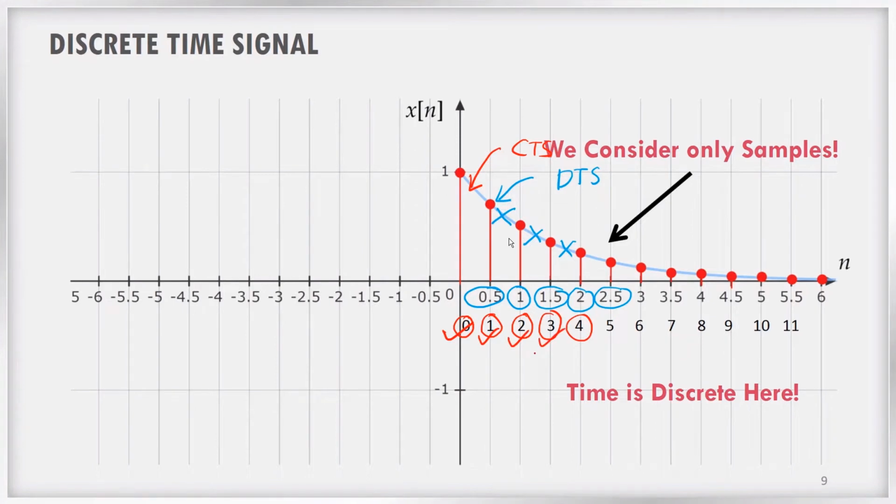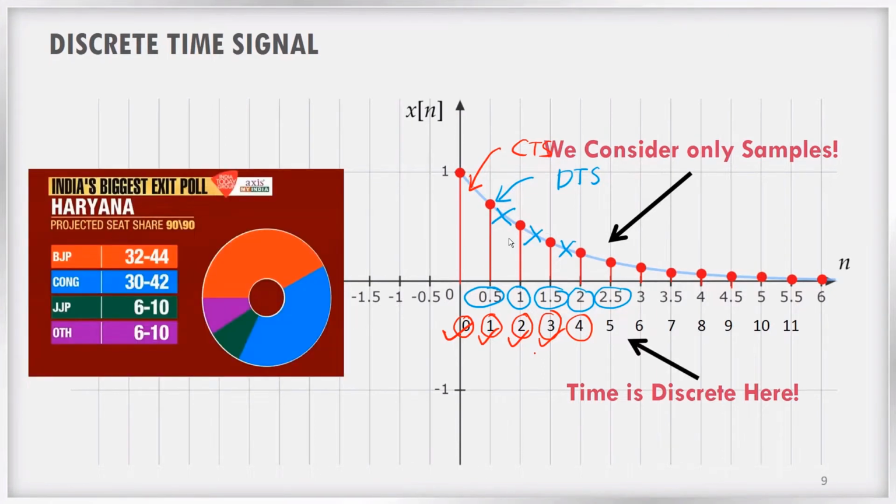So what is an example of a discrete time signal? You have a generous father and he sends some pocket money every day into your bank account, and at the end of the first month you take the bank statement. If you look at the bank statement, you can see that that signal is a discrete time signal, because the bank will not record the money put into the account on every second or every minute. They will take only a day basis, right? So the bank is actually sampling the account statement every day. Stock market values are also best examples of discrete time signals. So this is achieved by sampling of a continuous time signal.